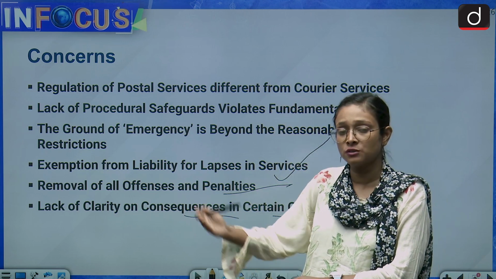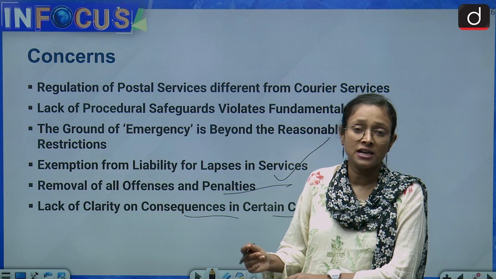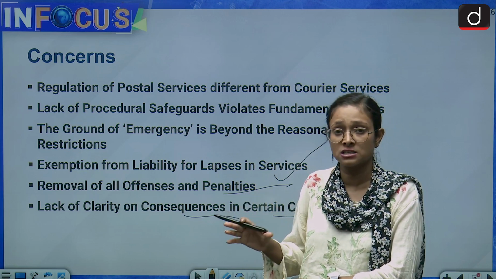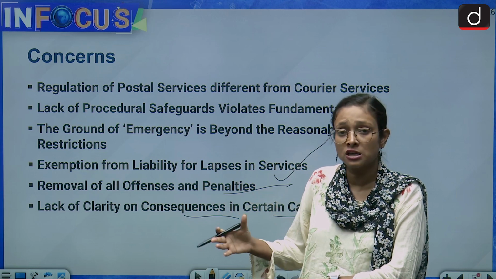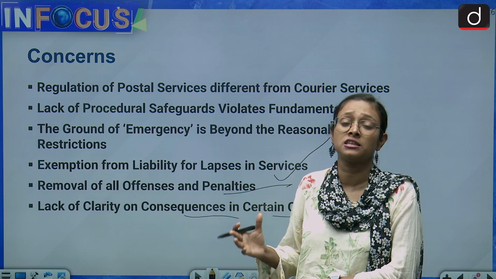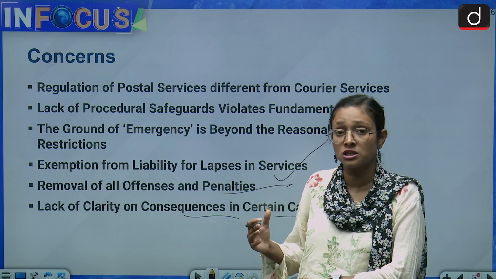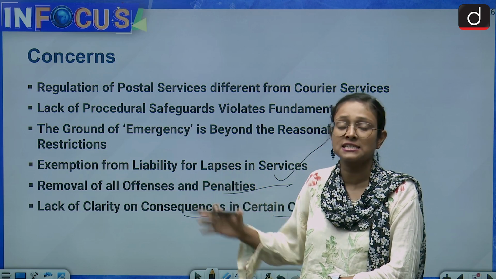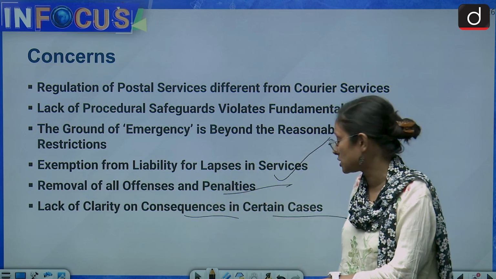So the rules which has been specified in this particular act, it lacks the clarity. So many, the letter word has this kind of confusion. The courier service provision had this kind of confusion. The emergency provision had this kind of confusion. There is also confusion related to the penalty services. So all these things lacks clarity, which should be clarified immediately.